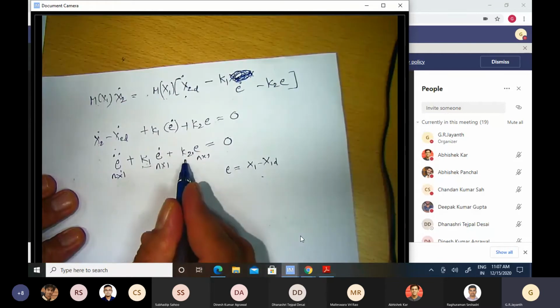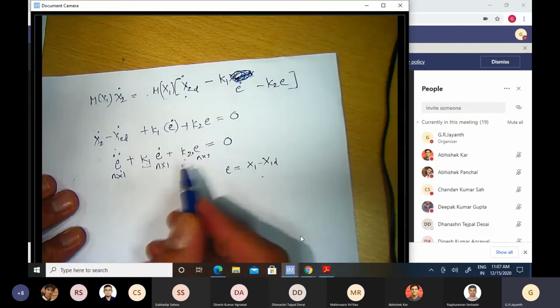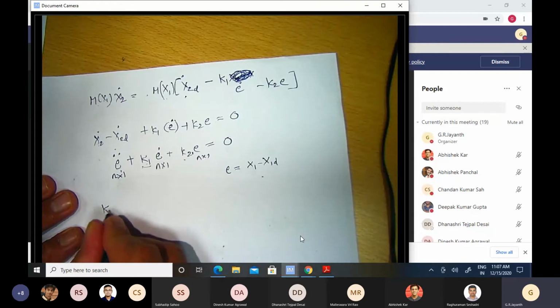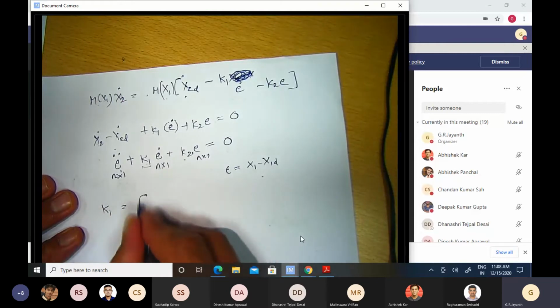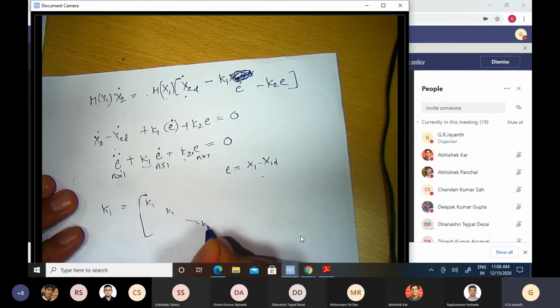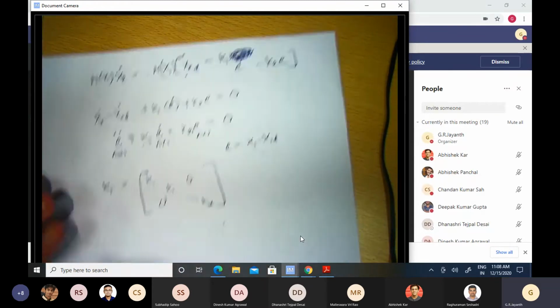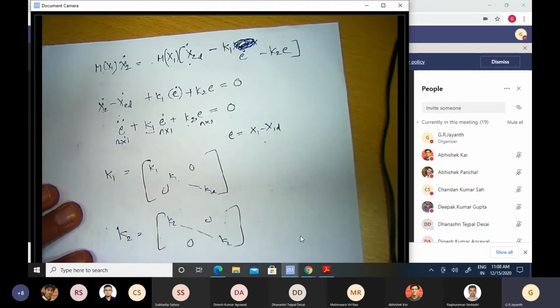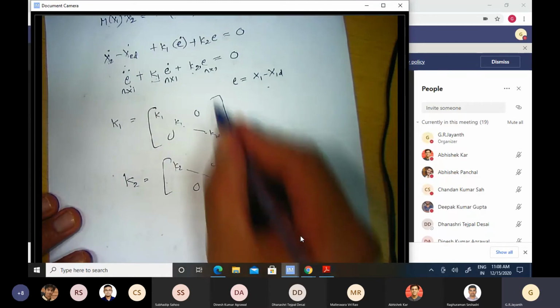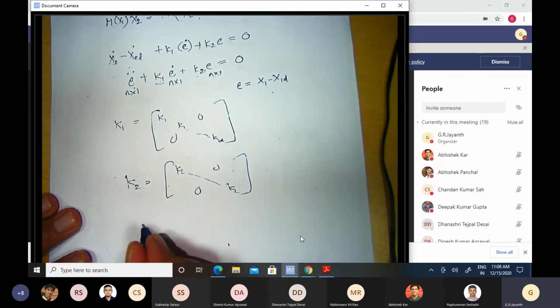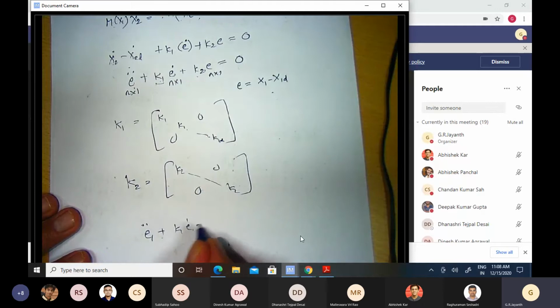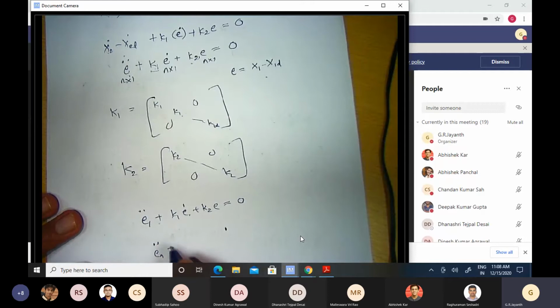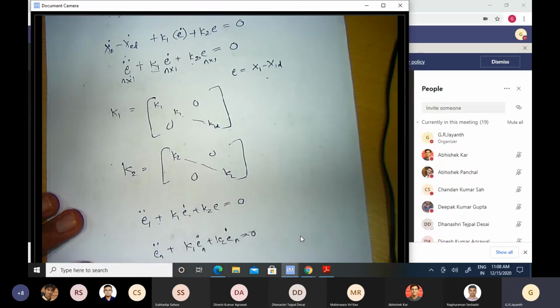In general, I can choose k1 and k2 to be n by n matrices. But for the sake of simplicity, I can just choose k1 matrix to be simply a diagonal matrix, k1, k1 all the way to k1, and everything else is 0. And I can choose the k2 matrix to also be a diagonal matrix, k2, k2 all the way to k2. Then I will have n linearly independent scalar equations. E1 double dot plus k1 E1 dot plus k2 E1 is equal to 0, and so on, all the way up to En double dot plus k1 En dot plus k2 En is equal to 0. They all have the same dynamics.